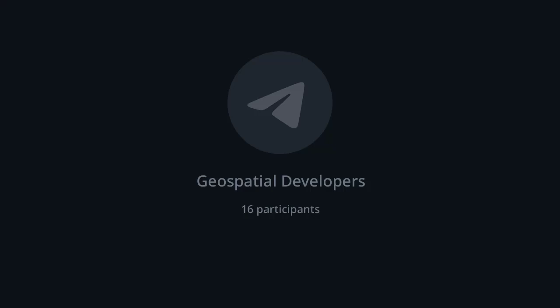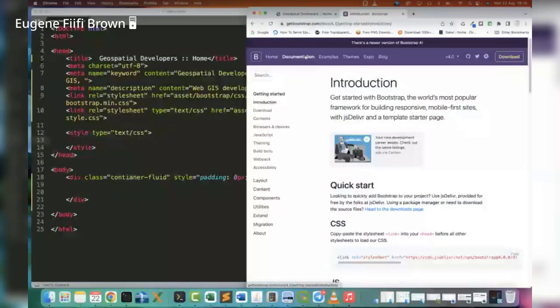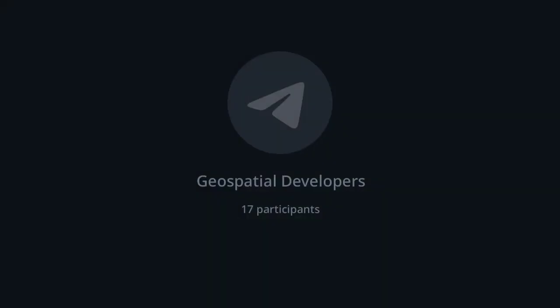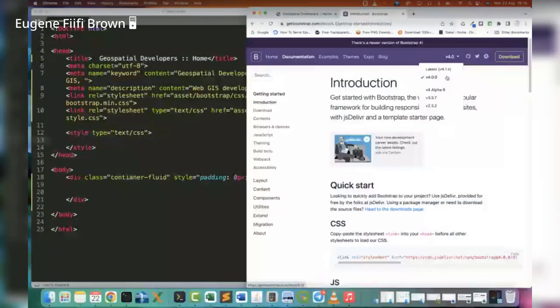I think we explained why we want to use Bootstrap 4 instead of the current one, which is 5. So make sure you select 4.0 instead of 5, so that we can all follow along.